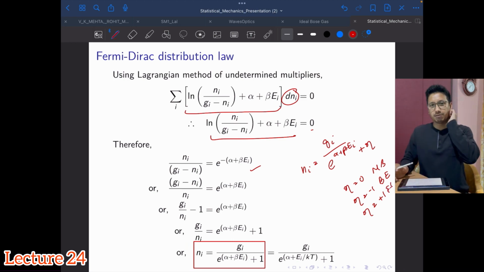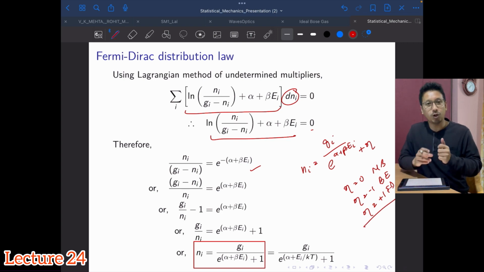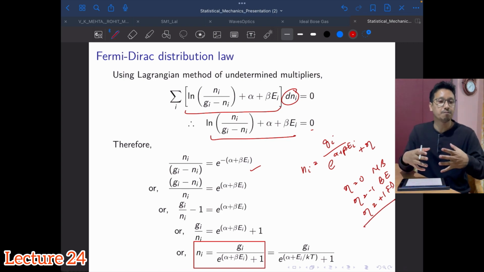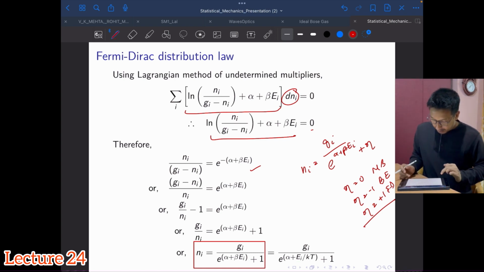This is just a hint to remember. All these three statistics, as you know, in the classical limit all fall back to Maxwell-Boltzmann statistics.